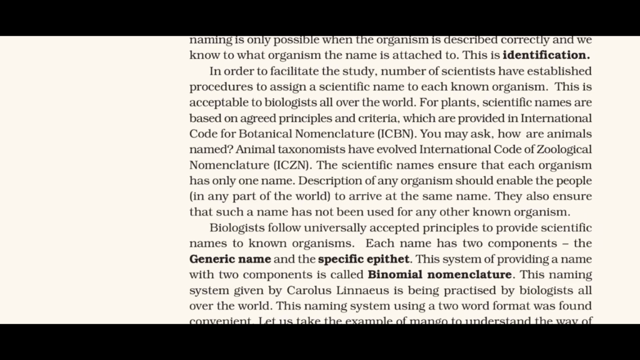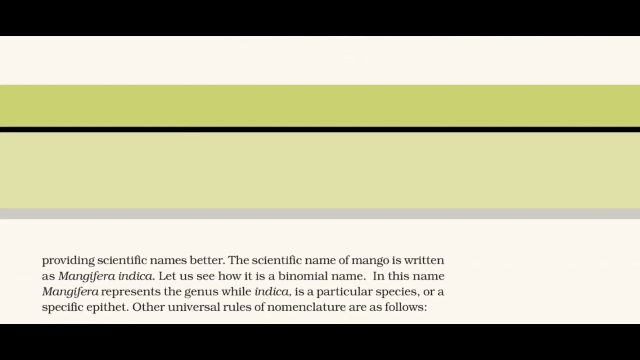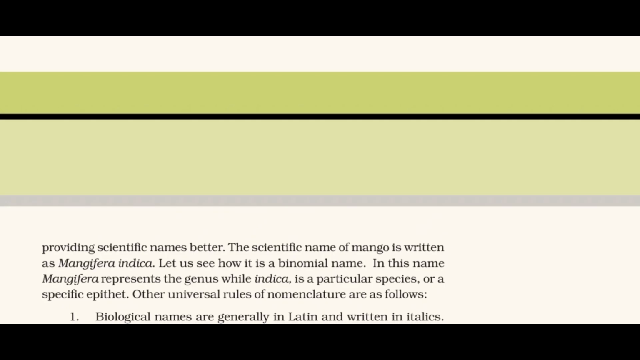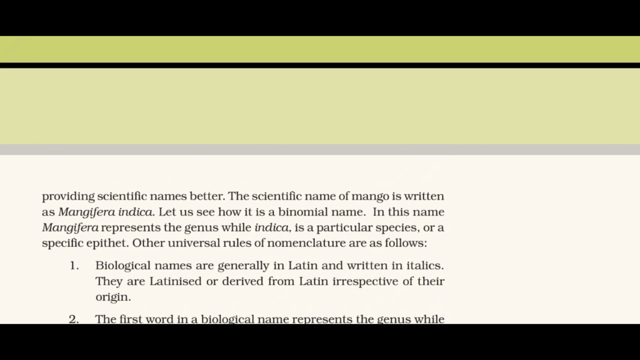Let us take the example of mango to understand the way of providing scientific names better. The scientific name of mango is written as Mangifera indica. Let us see how it is a binomial name. In this name, Mangifera represents the genus, while indica is a particular species, or a specific epithet. Other universal rules of nomenclature are as follows. 1. Biological names are generally in Latin and written in italics. They are Latinized or derived from Latin irrespective of their origin.